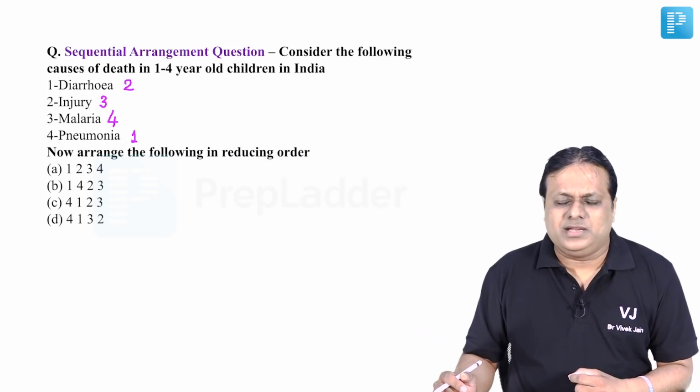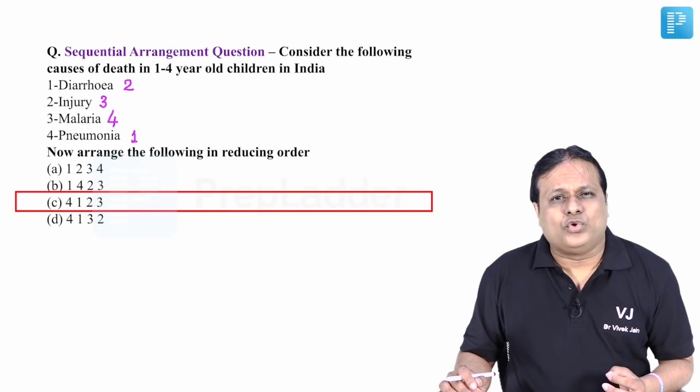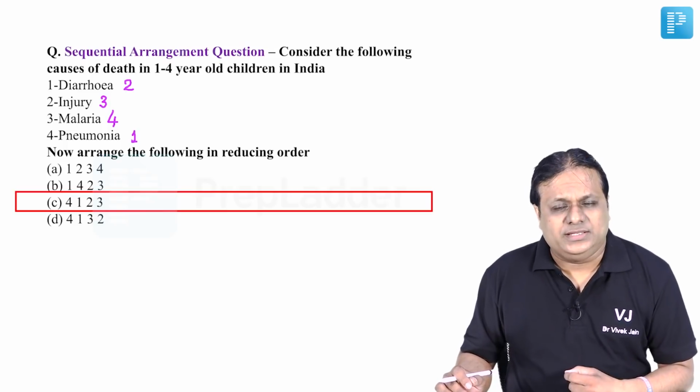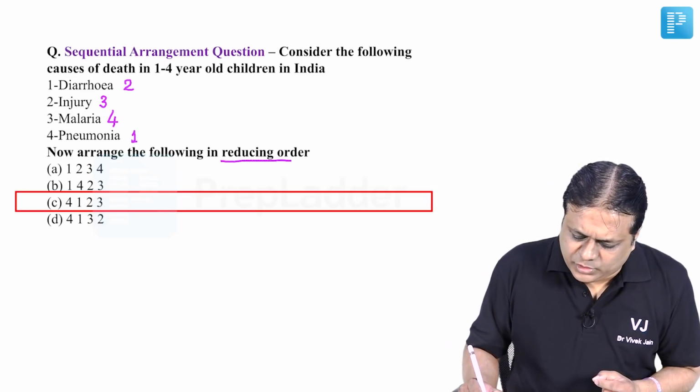by using anti-malarial drugs. So answer to this question is choice number C, 4, 1, 2 and 3. This is the correct order. So friends, read the question carefully. They are talking of reducing order.